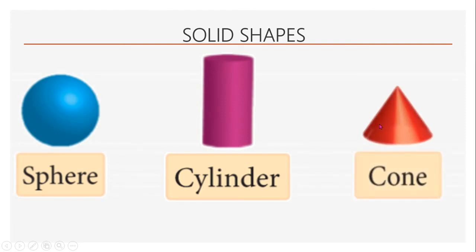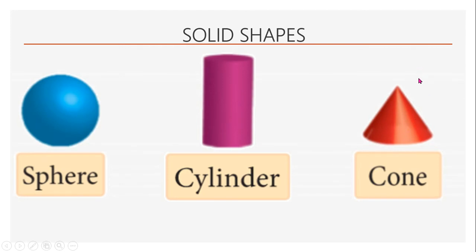Cone. Again, this side is a curved surface, the bottom will be a flat surface, and the top will be tapering into a narrow end, which comes to an end at a point. Such a shape is called a cone. So again, these three are solid shapes with curved surfaces.